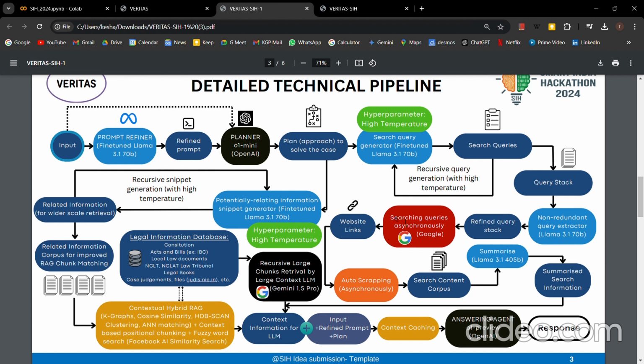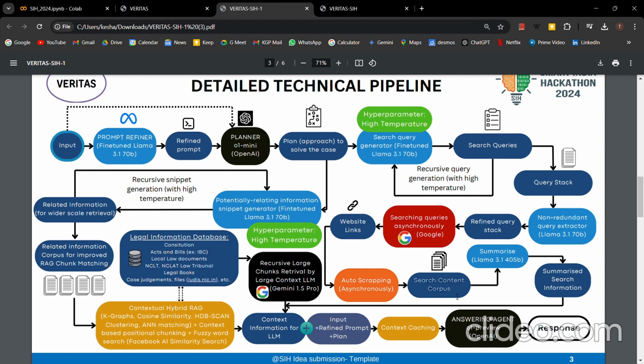Now we will search on this automatically. Everything is happening over here automatically. So these 50 queries get searched on Google, and Google returns website links. These website links are scraped asynchronously, which means that they are scraped together, not one by one. This is to save time. Now we get a search content corpus. This search content corpus contains all the information that we have searched for.